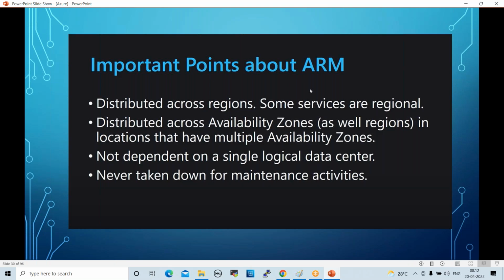Important points about ARM. It is distributed across regions. Some services are regional, distributed across availability zones, as well as regions in locations that have multiple availability zones. So it is not dependent on a single logical data center. In real-time projects, while working on ARM, you don't take any downtime for maintenance activities. On the fly you can add some resources and remove some resources in ARM.